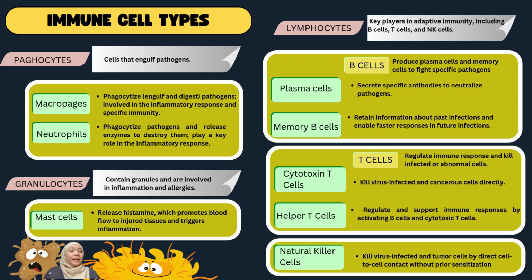In summary, the immune system is made up of a variety of specialized cells working together, from engulfing pathogens to regulating the immune response and attacking infected cells. Each cell type plays a crucial role in protecting the body.